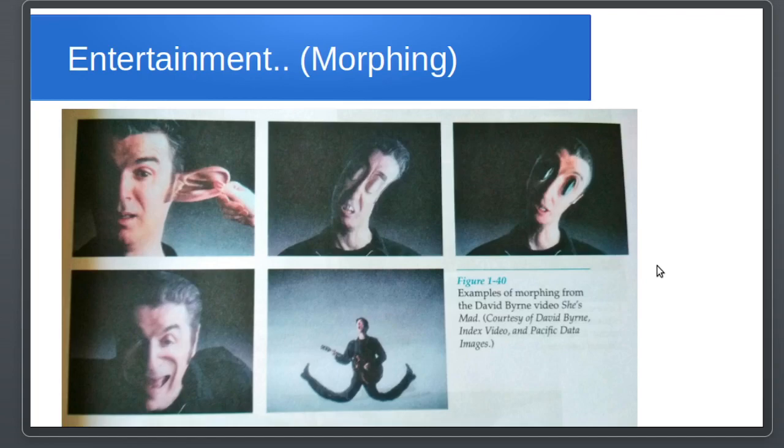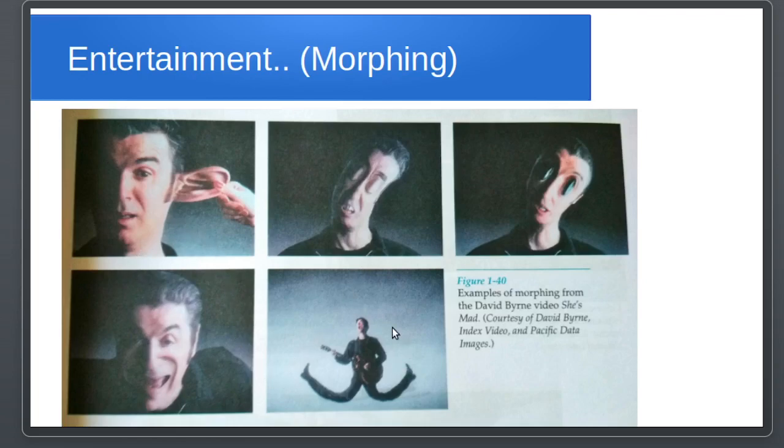So suppose you have 60 different images for 1 second, and you are morphing something. Morphing means, as here you can see, the image of this human is changing a little bit. It looks like somebody is stretching it, and such kinds of things are possible with computer graphics.